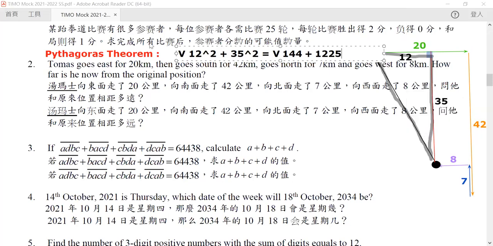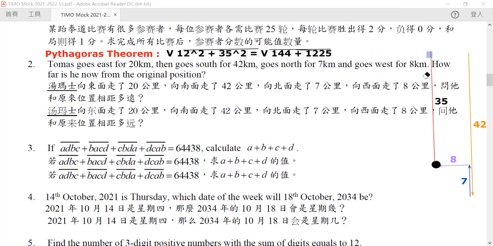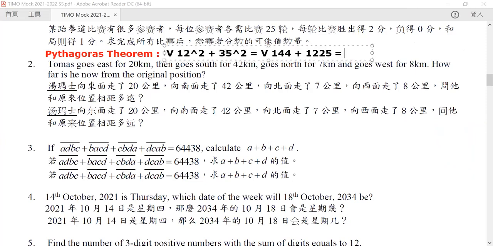So what is the sum of these two values? What's the sum of these two values? Now, because we have done all the things we need for our diagram, in order to have more space, we get rid of our diagram, and now we know that this is 1225 plus our 144, so it will be equal to the root of 1369.